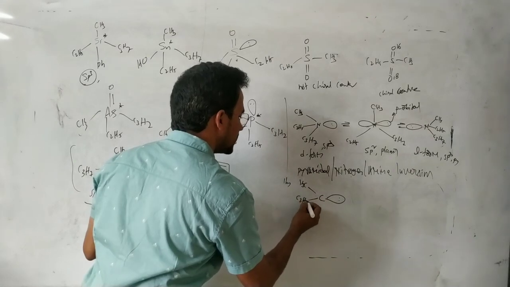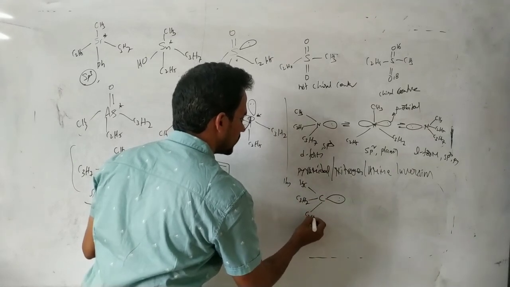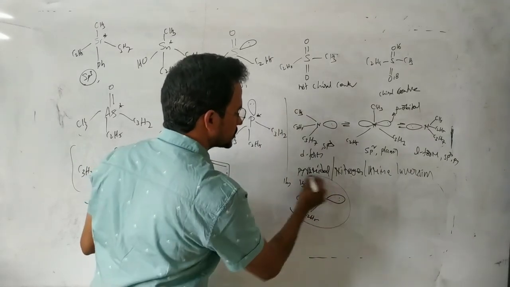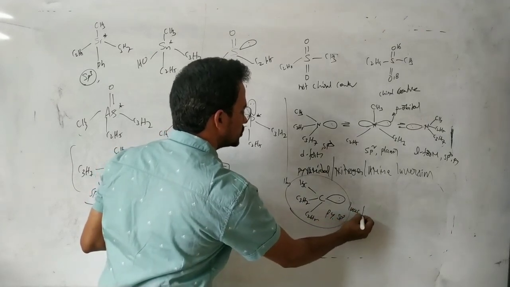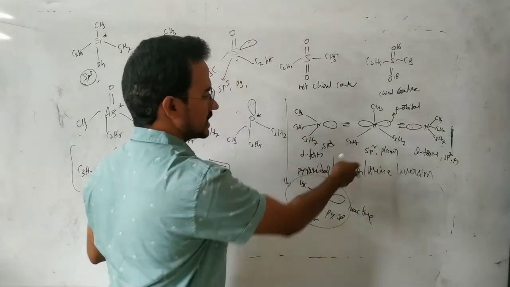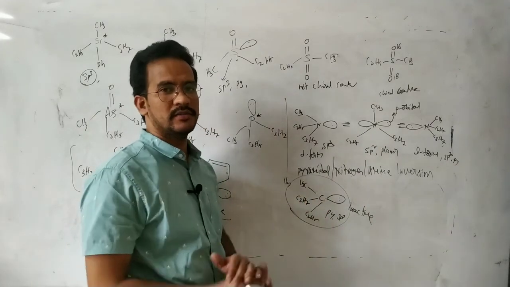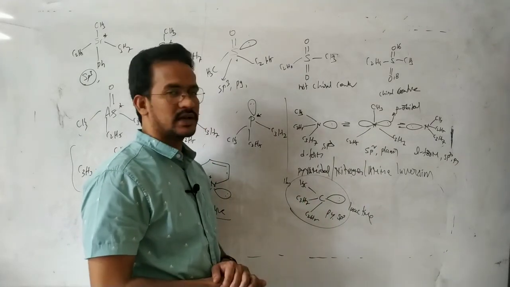Similarly, a carbanion is also optically inactive. It is pyramidal sp3 and inactive due to this type of interconversion. That is all about optical isomerism.